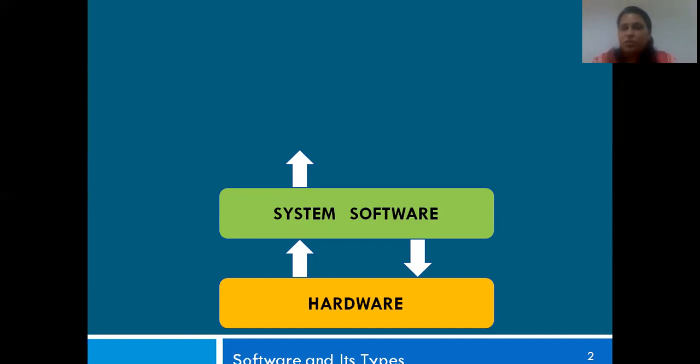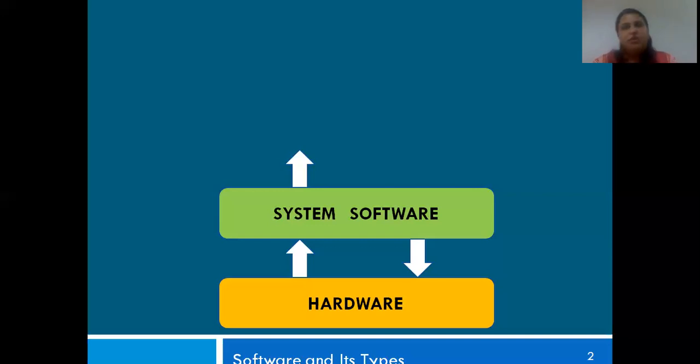Under system software, which kind of software would you use? What comes to your mind? You're absolutely right. The first software that is required onto a hardware is your operating system. Your operating system makes the hardware usable.